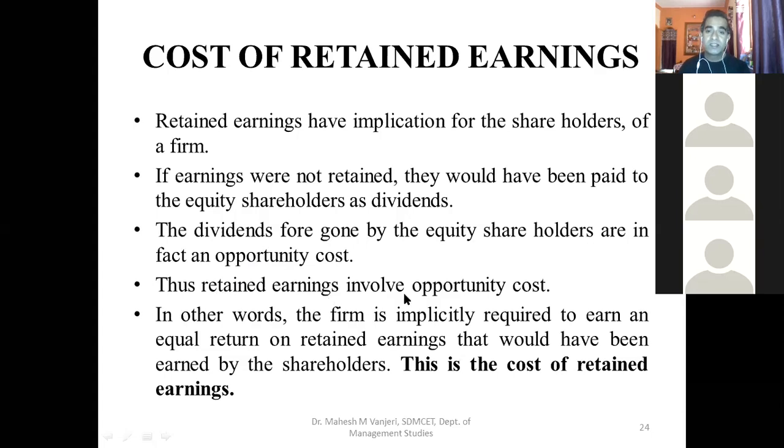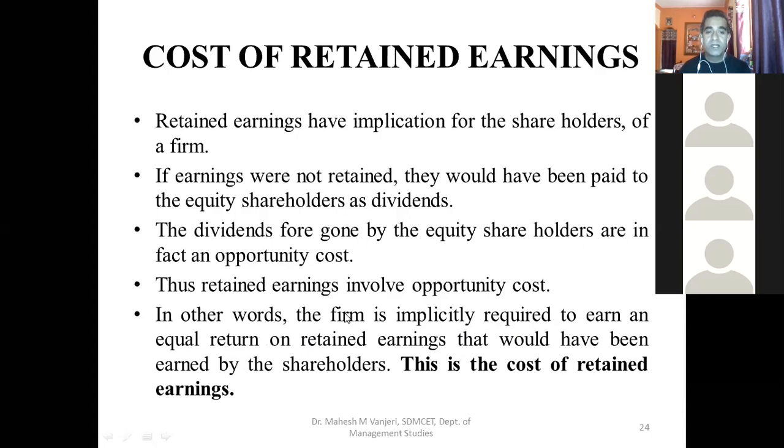Thus, retained earnings involve opportunity cost. In other words, the firm is implicitly required to earn an equal return on retained earnings that would have been earned by the shareholders. This is the cost of retained earnings. The purpose for which earnings are retained by the company is reinvestment.